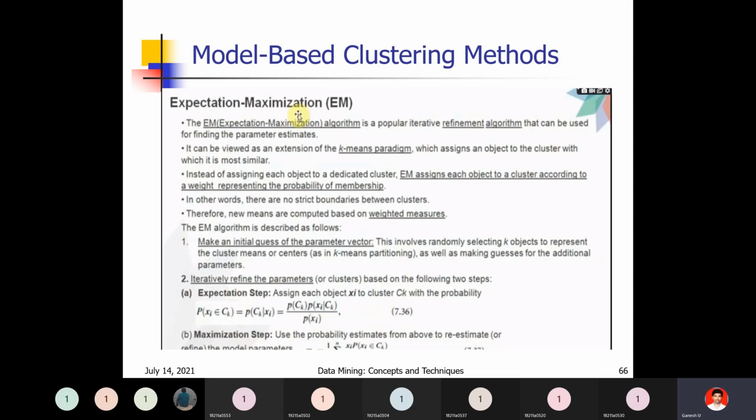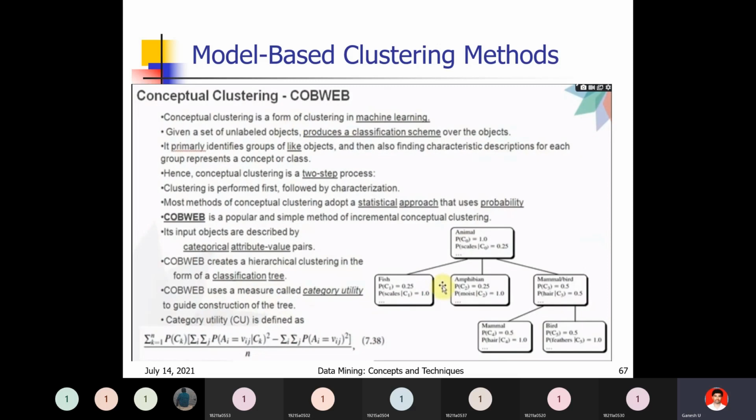Next, conceptual clustering, which we will also call the COBWEB method. Conceptual clustering is a form of clustering in machine learning. Machine learning, data mining, data warehousing, so many concepts will merge.